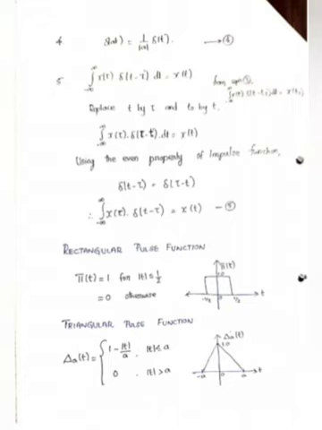Next, triangular pulse function, the waveform is triangular. The time period is from minus a to plus a, the amplitude is 1. Here we are denoting del a of t equal to 1 minus modulus t divided by a, where modulus t is less than or equal to a. If t is greater than a, that is 0.